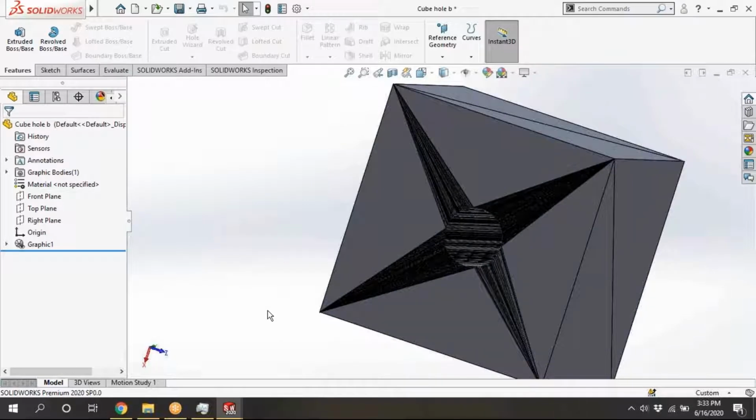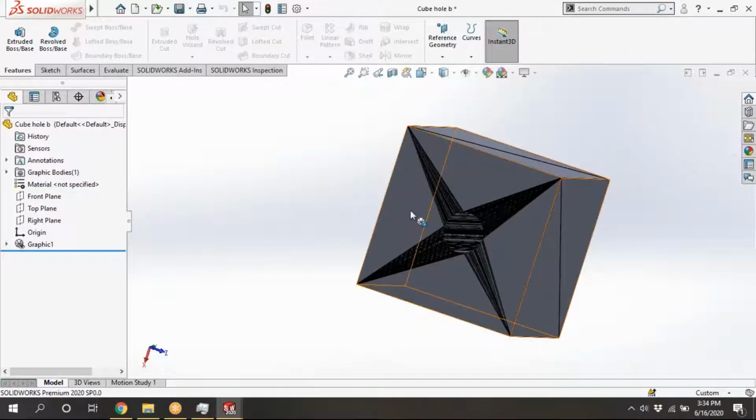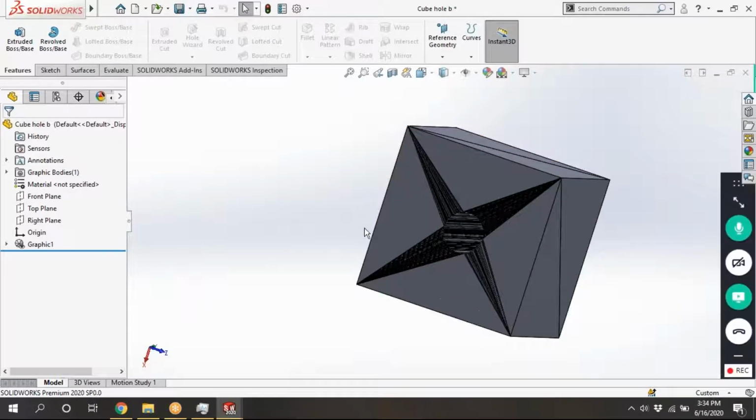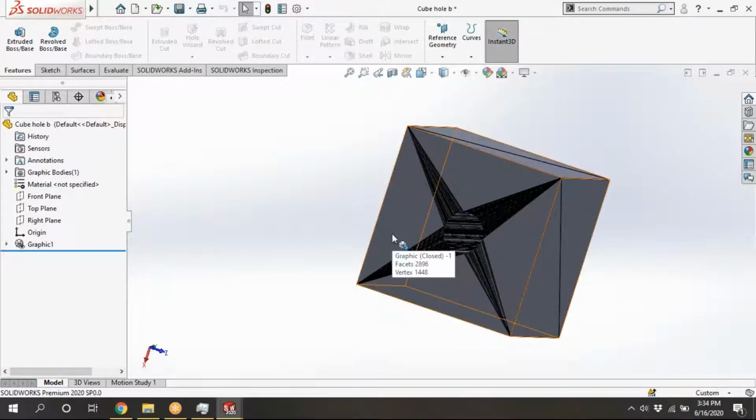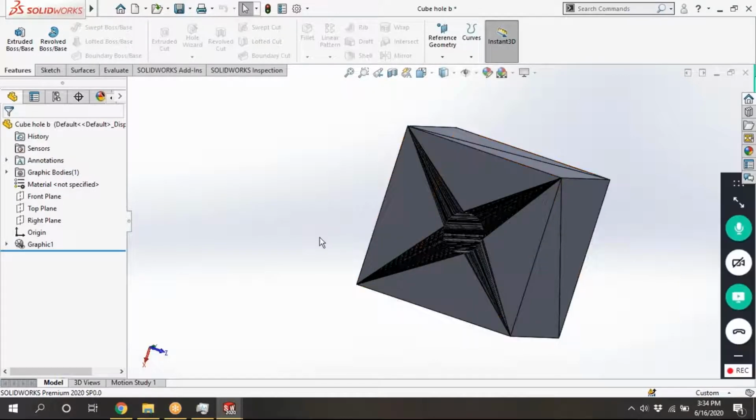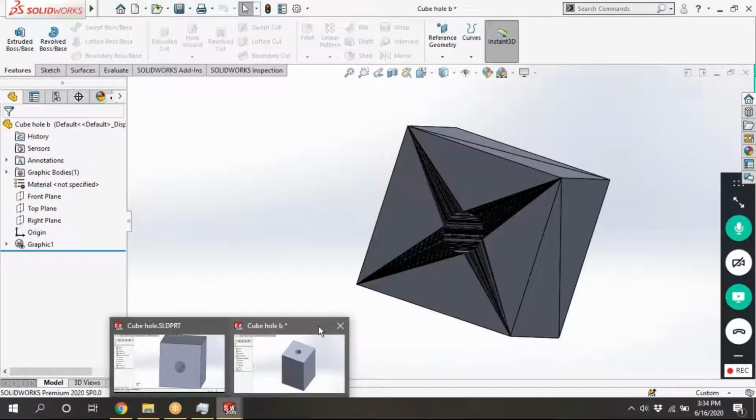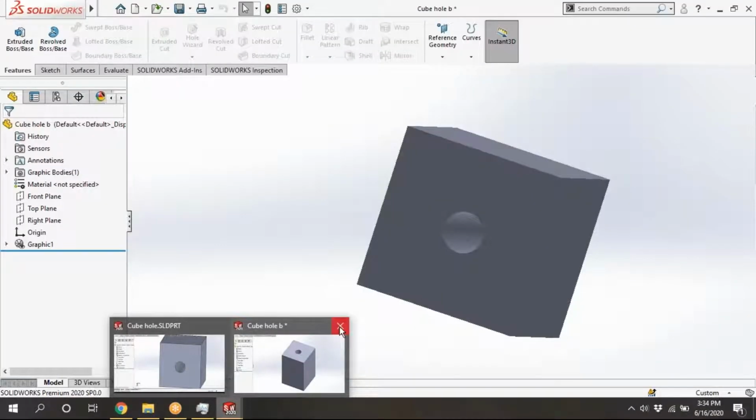And whatever it is, binary and ASCII both look the same, but the file size will be different. If you move your mouse here, you can see the number of triangles. Faces is 2896 and the vertex is 1448. I am closing this one and I will show the code also.